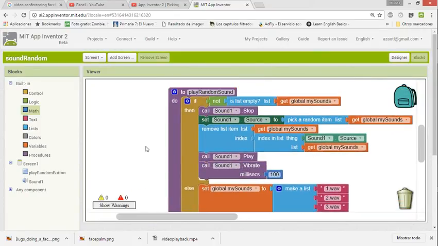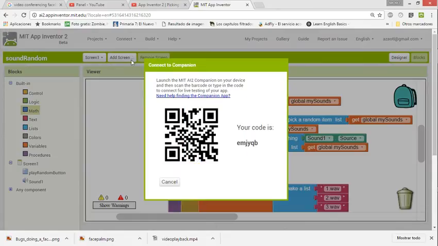Okay, well, just to make sure, I will check it on my cell phone, and I will see if this thing is working or not. So we have this code, and let's see what happens.